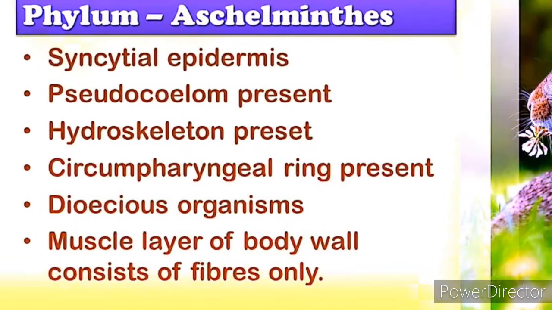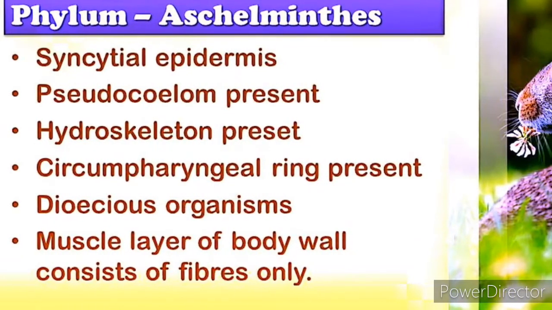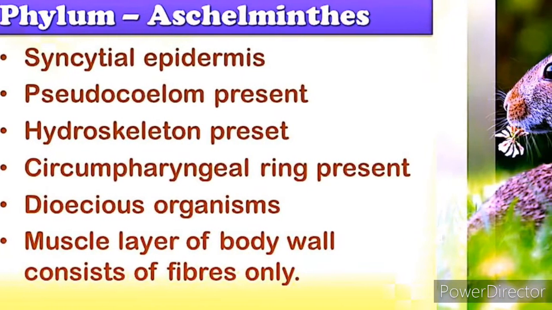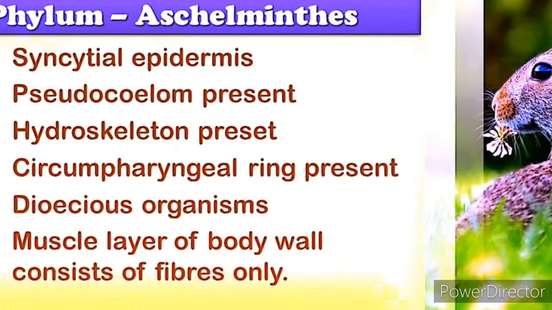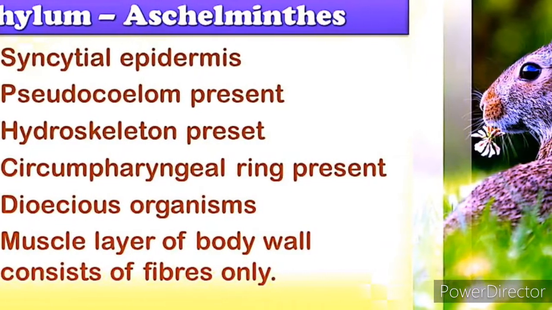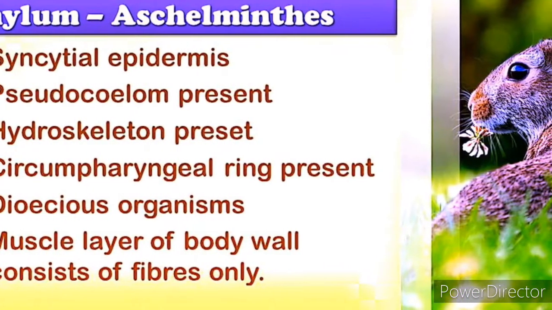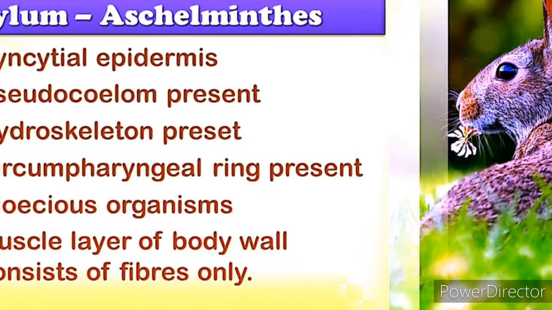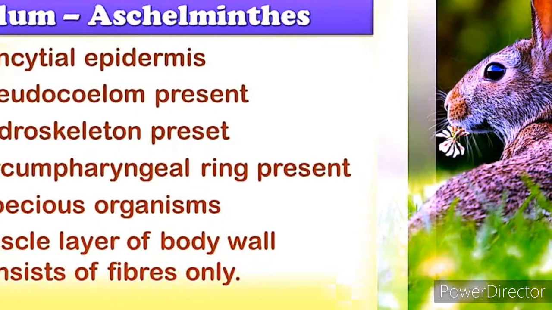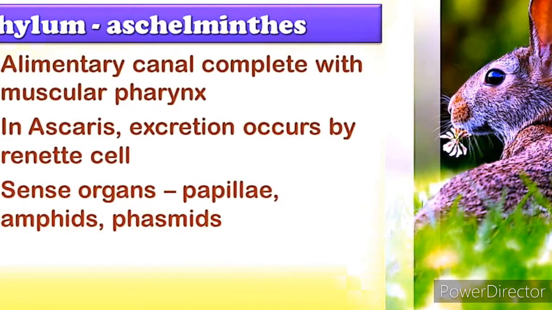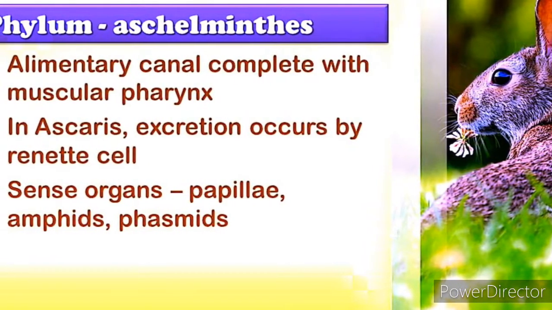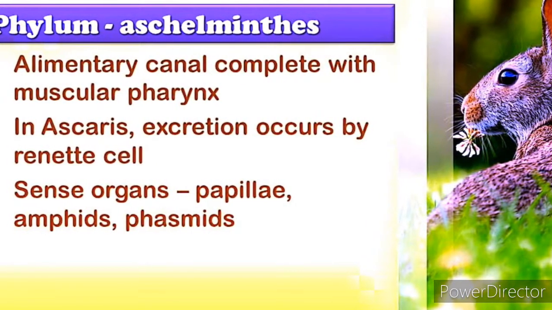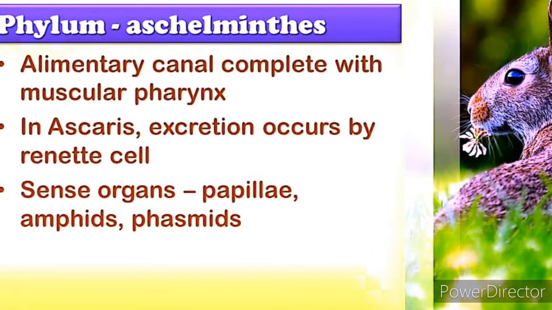Aschelminthes. They are round body worms, free living. Some are parasitic. Terrestrial as well as aquatic. Organ system level of organization: bilaterally symmetrical, triploblastic germ layers, pseudocoelomate. Digestion, complete digestion.